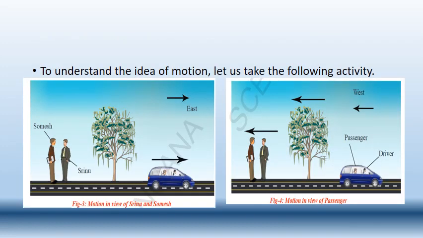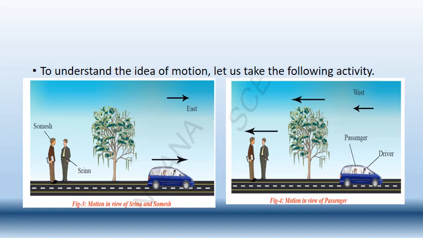Next, let us observe this picture. When we consider two objects that are in relative motion, what will happen and how will they be observed?